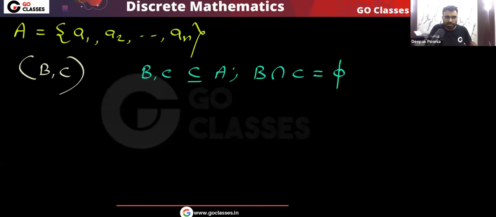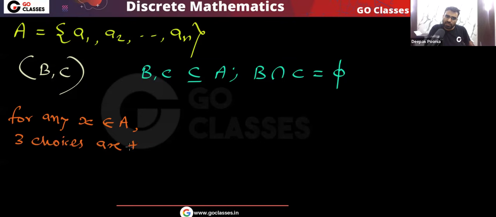Their intersection is empty. So here, for every element I can make three choices. Yes or no? Every element has three choices. What are the three choices for every element? For any element x belonging to A, there are three choices.